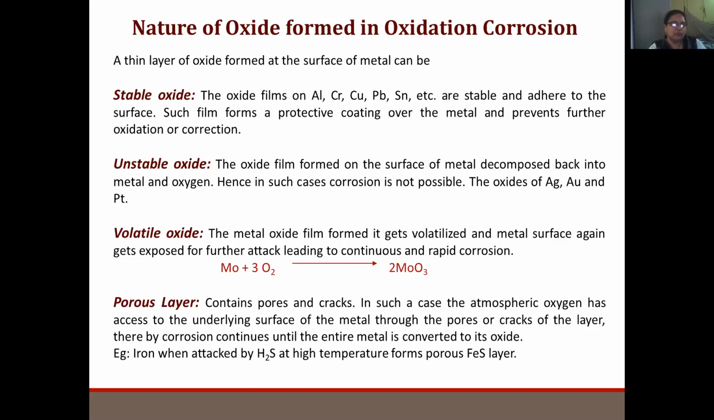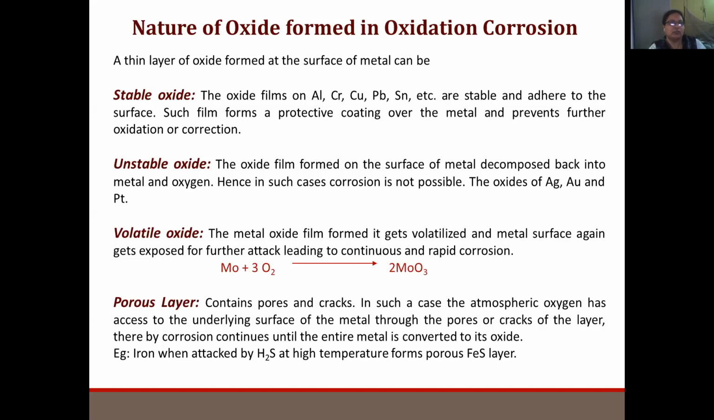Coming to volatile and porous. Volatile metal oxide layer: because the metal oxide layer is volatile in nature, it escapes into the atmosphere. Again, there is a further chance of oxidation to take place. Example is molybdenum. Then porous layer.